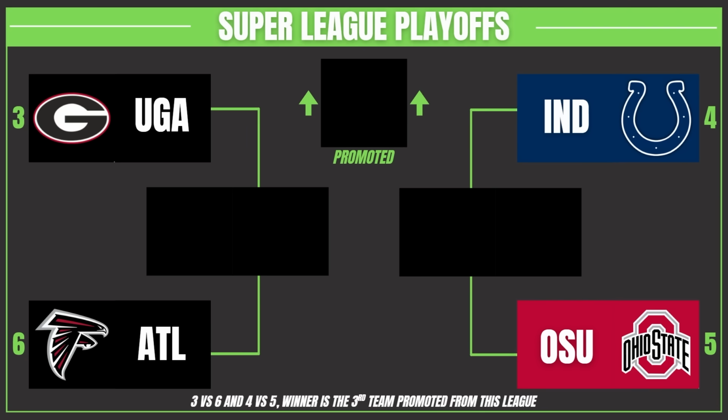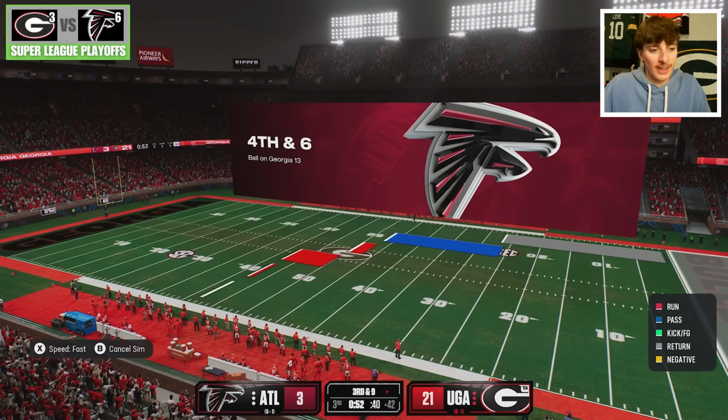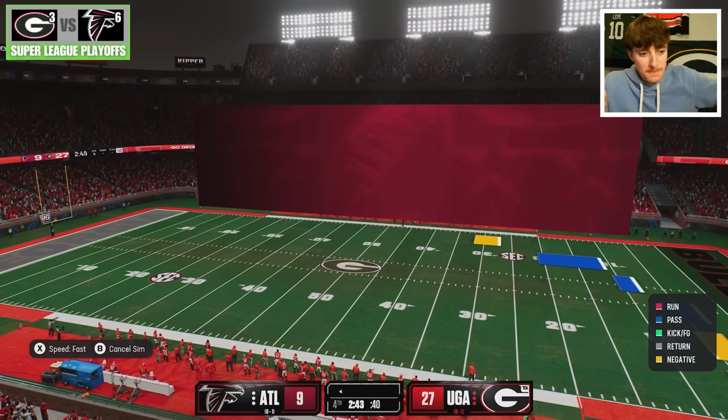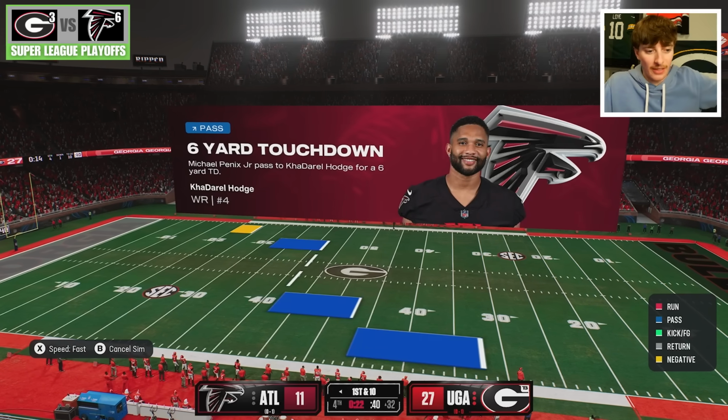So this is the Super League playoffs to join the Red Raiders and the Niners for that 3rd promotion spot to the top of the pyramid. These are 2 really cool matchups. The Bulldogs and the Falcons, those 2 teams are really close geographically, and then the Colts and Ohio State Buckeyes. I mean, same story there. This is weird seeing this. This is kind of like the Atlanta Braves playing their farm team, but the farm team is winning pretty big right now. It's 27-11. I think it's going to end like that.